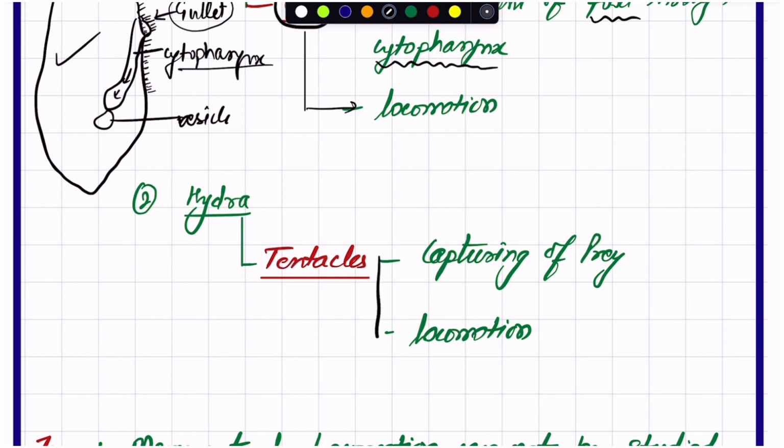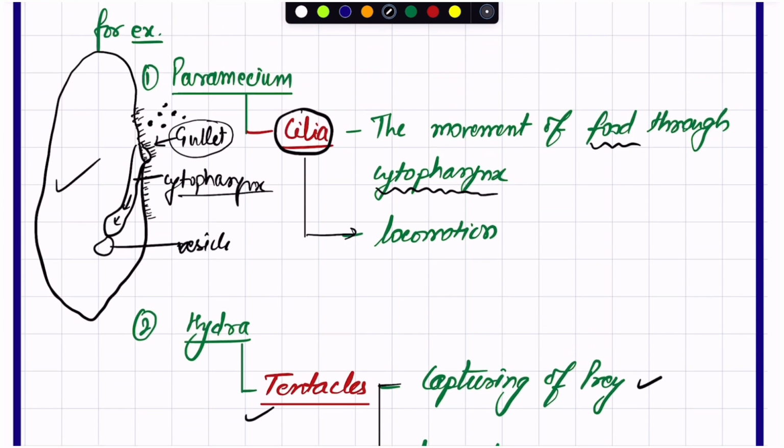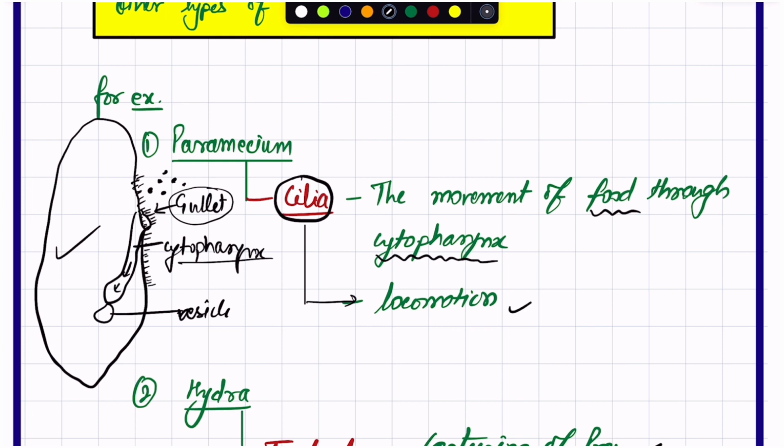So we can say that the locomotory organ, here the tentacle, need not be different from the structure performing other movement, that is capturing of prey. And cilia, which help in locomotion, need not be different from any other structure. It is not hard and fast that something apart from cilia should be present to move other things, because cilia is involved in locomotion.